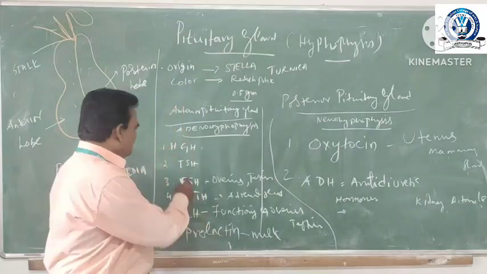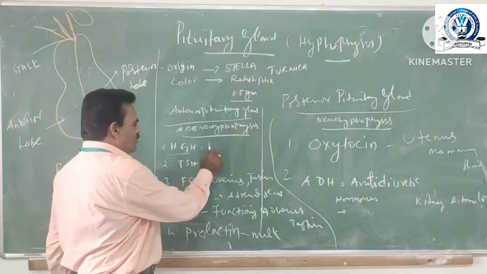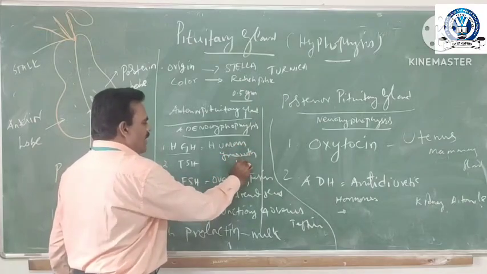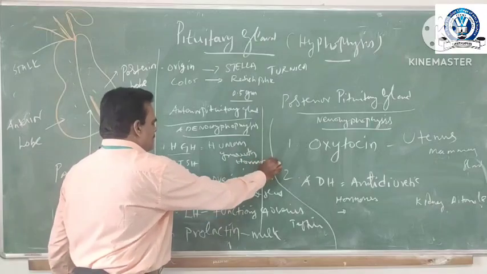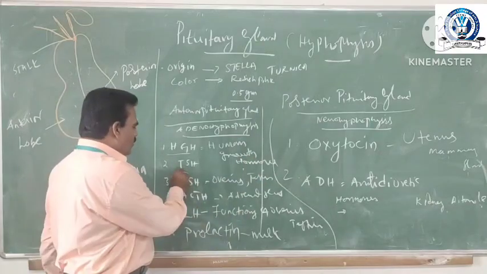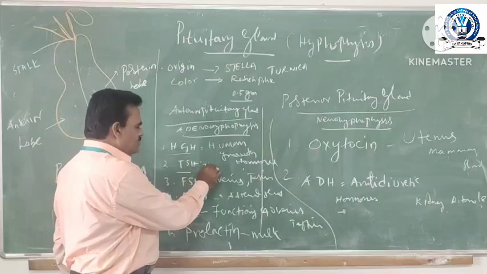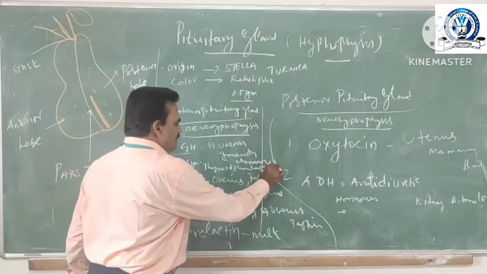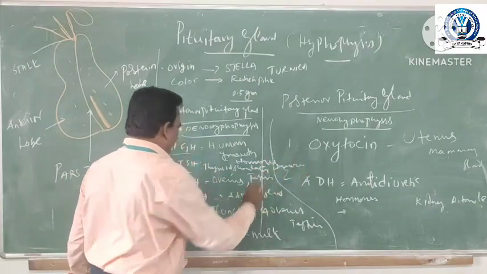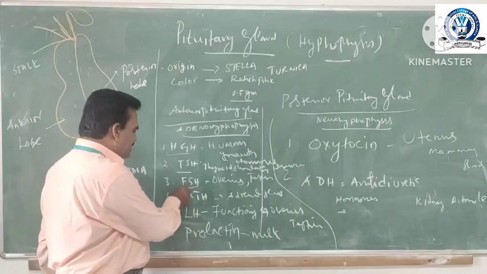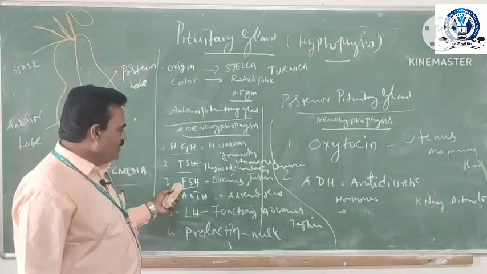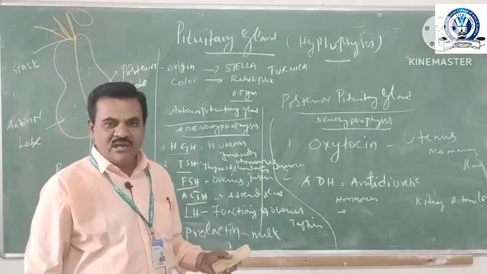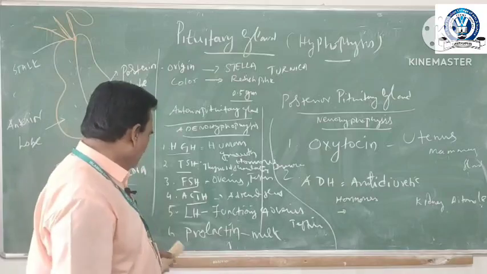For example, number 1, HGH, human growth hormone. Number 2, TSH, thyroid stimulating hormone. Third one is FSH, follicle stimulating hormone. Fourth one is ACTH, adrenocorticotropic hormone.